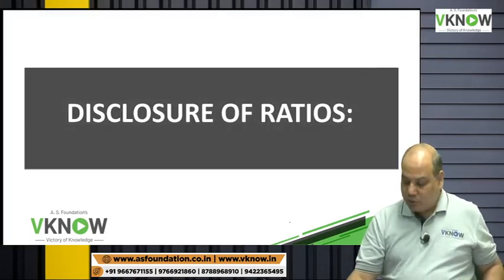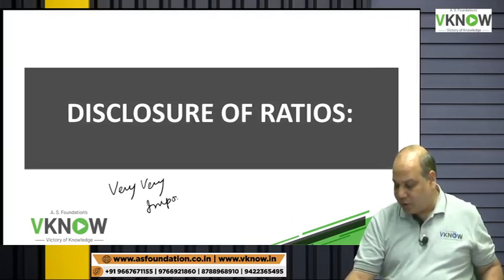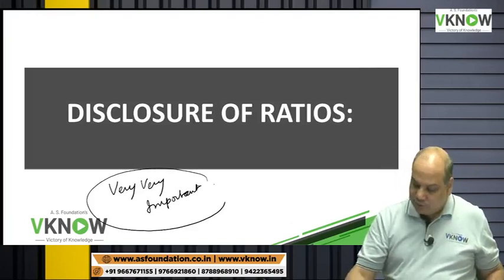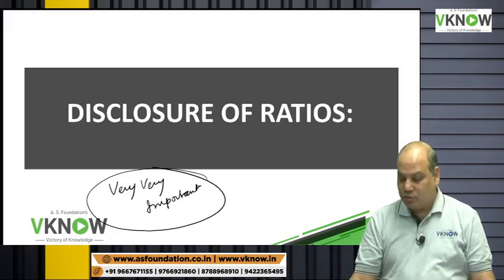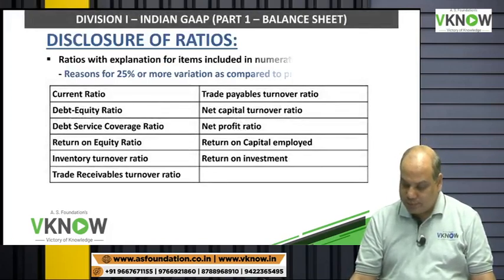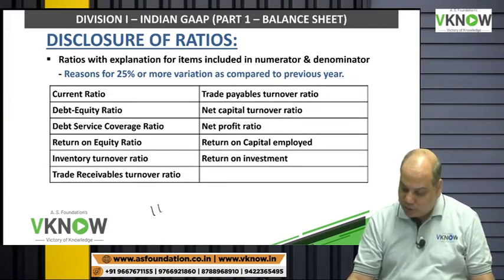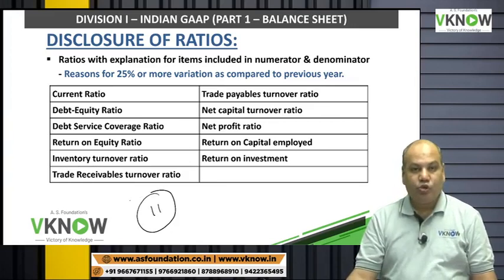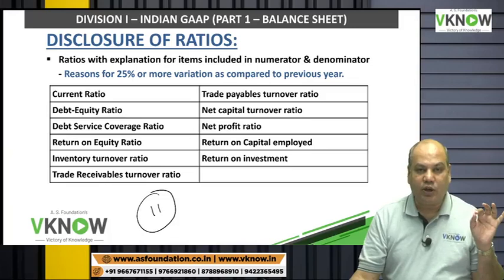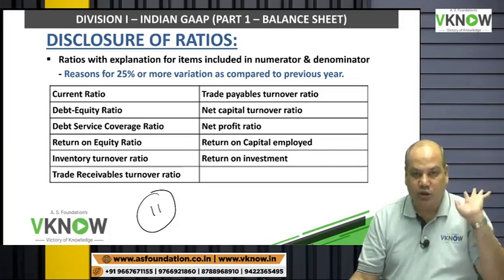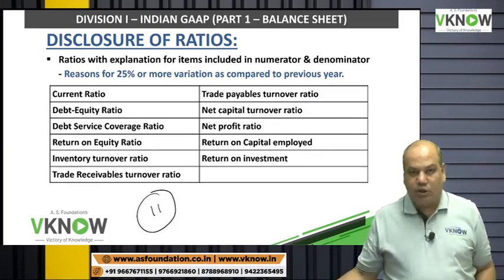Okay. Now one very, very important change which has happened in Schedule 3 for the first time, you will have to disclose certain ratios. So how many ratios you have to disclose? Total 11 ratios you have to disclose. So maybe in your exam they will ask you a question, name the ratios that need to be disclosed as per Schedule 3.